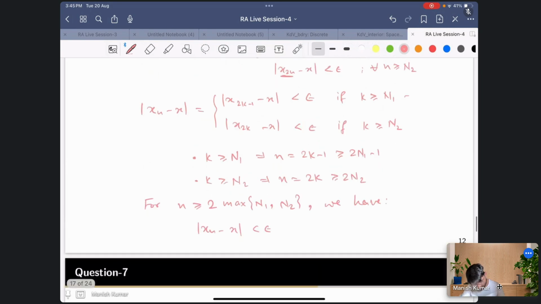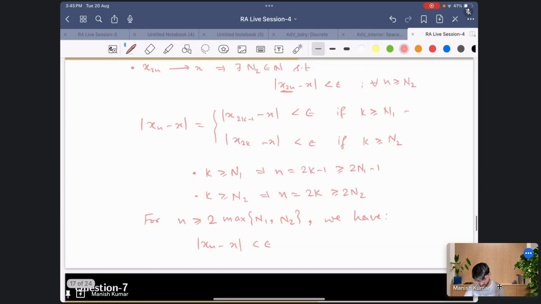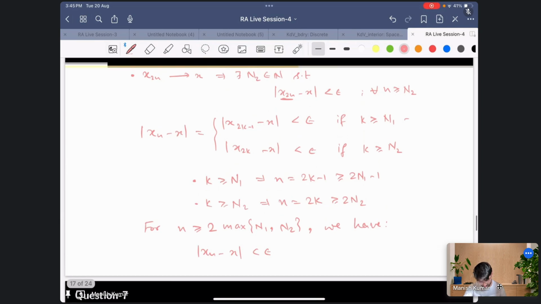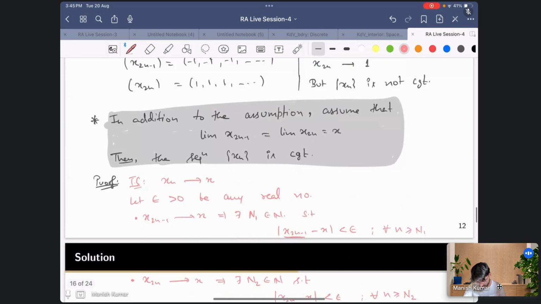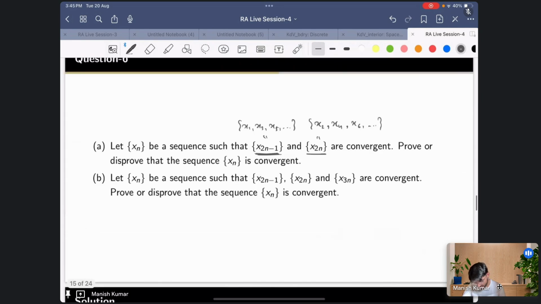Just because these x_n are nothing but these, it's very obvious. So you got the answer. So this proves this result. Now I'll be using this result, so let's say this is result R. Using this result, let's go to the second problem.